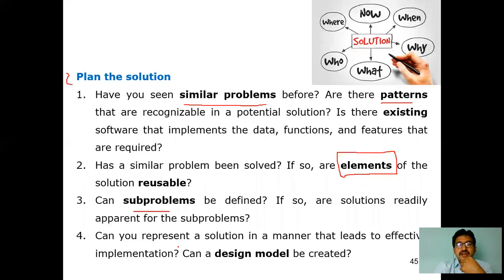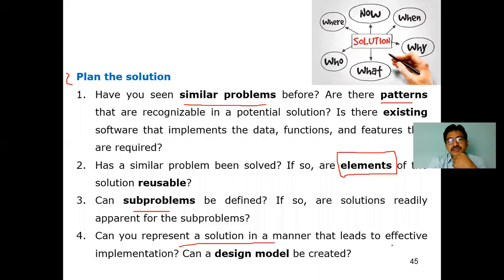The fourth question: represent a solution. That solution has to give an effective implementation. Effective implementation is nothing but an optimized solution with respect to space, time and cost. So finally we have to make the design model. Previously we roughly drew the diagram in the first step, understanding the problem, that is, graphically. Here it is exactly the design model.